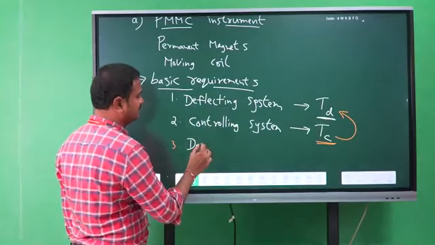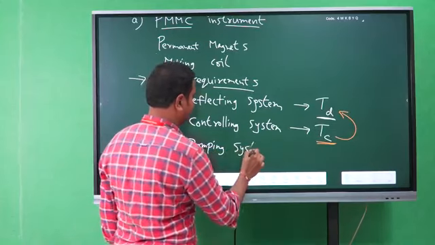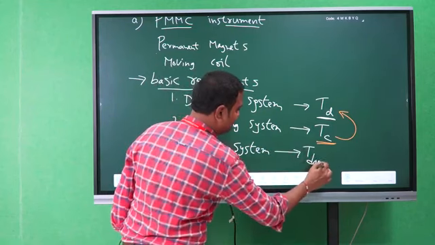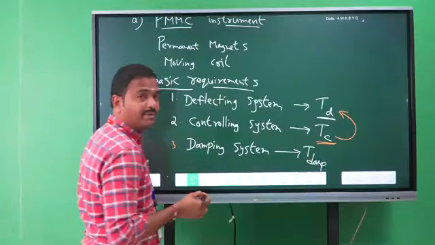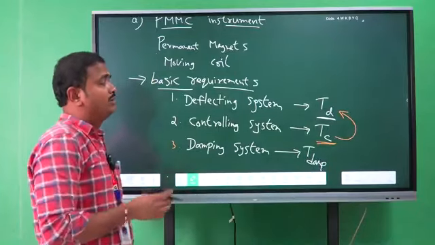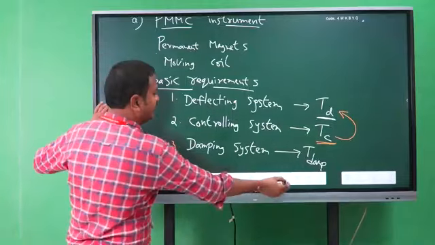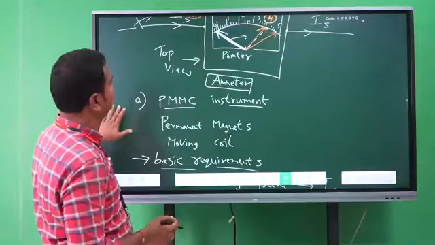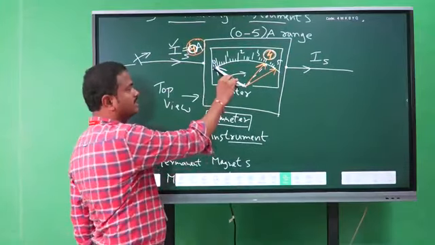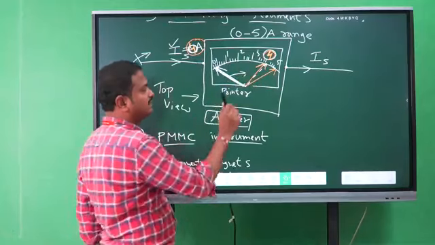Third one, damping system. It produces a damping torque. The damping system is required to stop the oscillations made by the pointer at the final position. Whenever deflecting torque is acting, the pointer starts moving on the scale to represent the 4 amperes reading. Next, controlling torque.